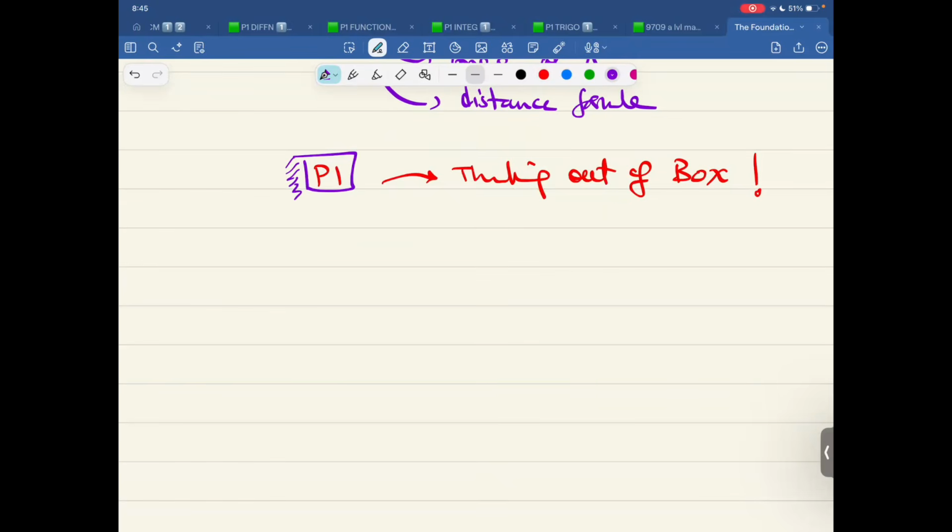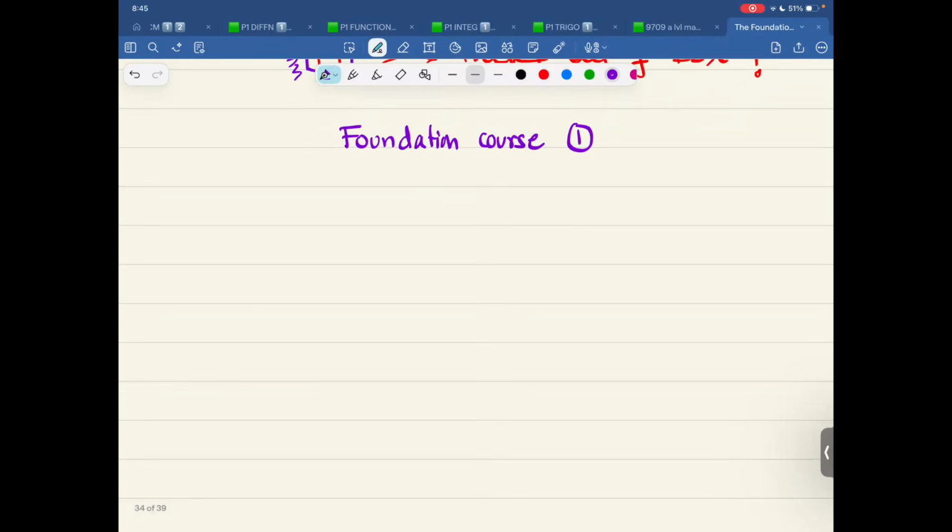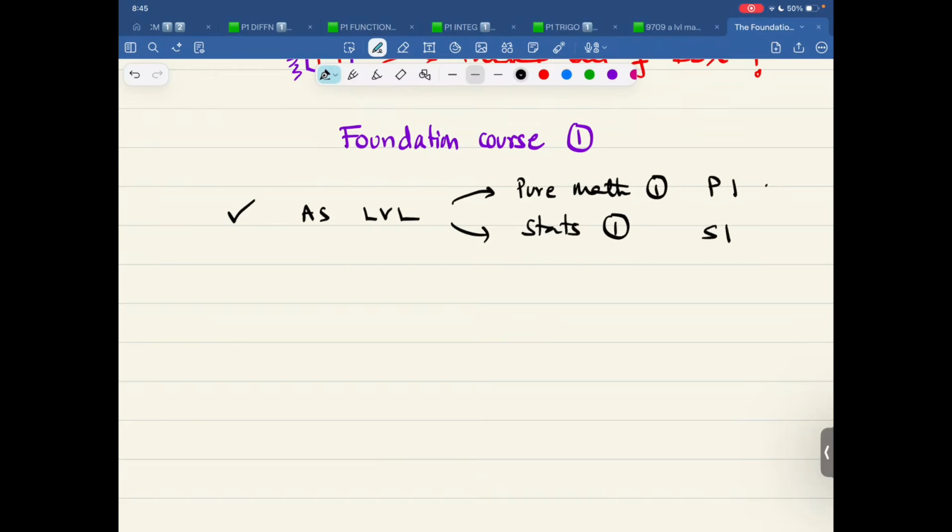This is not the beginning of AS level. That is a separate course. This is the beginning of foundation course. So in foundation course, the first one, lecture one, let me recap what we talked about. We talked about AS level maths. We talked about the two components, pure math 1 and S1. S1 is not of concern at the moment. This is P1, this is S1, this is paper 1, this is paper 5.